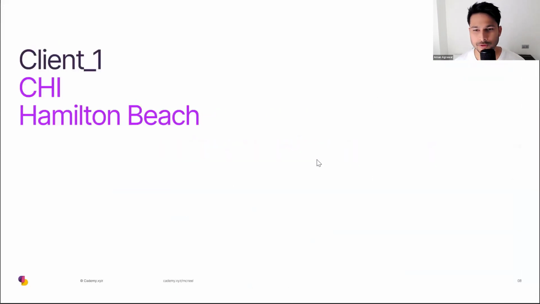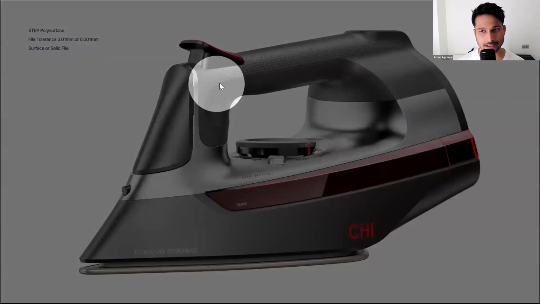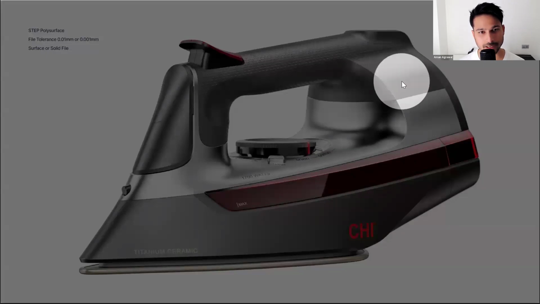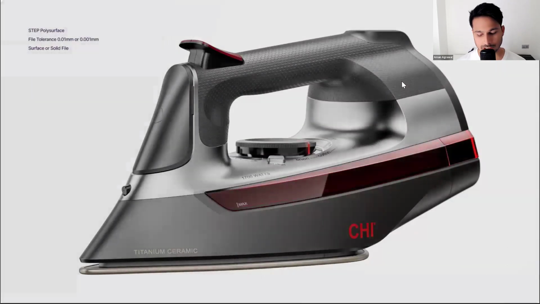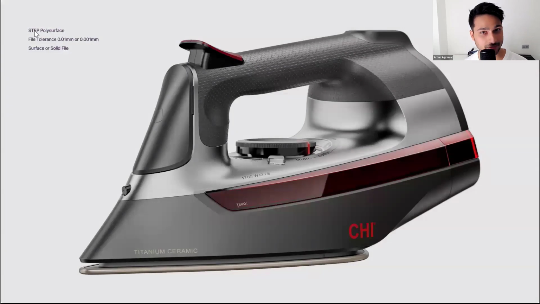Now, let me quickly take you through a project that I have worked on in the past using Rhino and Grasshopper. And then we will do the project of the electrical appliance. So this project was commissioned to create a texture on the handle part that was later manufactured. The client supplied us with the STEP polysurface. That means the model was actually not made in Rhino. It was made in CATIA, if I remember correctly.